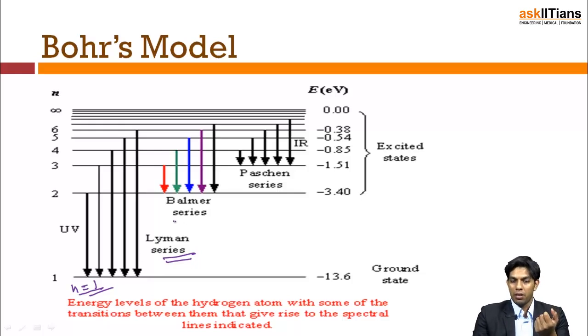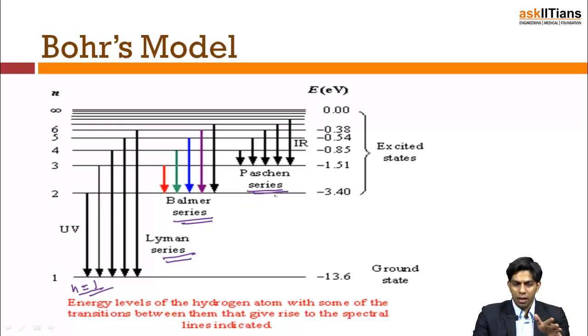Then comes the Balmer series, where electrons from any higher orbit make a transition to the first excited state, n equals 2. In that case, it's called Balmer. Similarly, Paschen is for n equals 3.